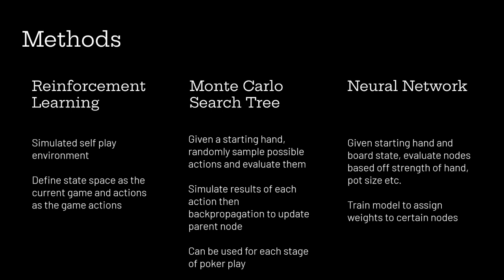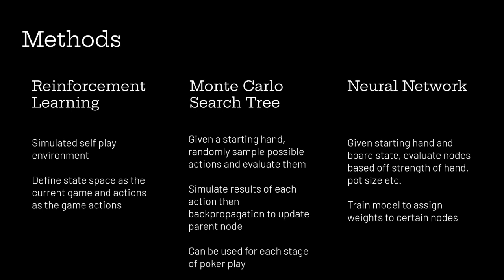Another option is the use of a Monte Carlo search tree. Given a starting hand, the possible actions will be randomly sampled. The results of each action will be simulated, and then the results will be updated to previous nodes using backpropagation. This model is very popular for solving board game problems, and it can be used for each stage of poker hands and take into account unknown cards.